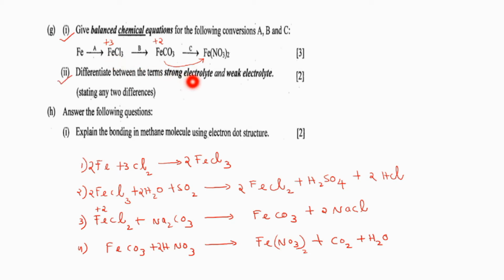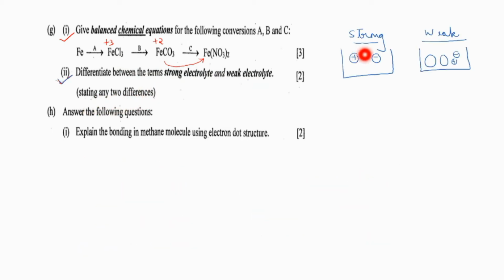Differentiate between the terms strong electrolyte and weak electrolyte, stating any two differences between them. So what's a strong electrolyte? It will be undergoing ionization completely, right? That means which species will be present in the electrolytic solution? Only ions, right? Whereas a weak electrolyte will be undergoing ionization partially. As a result, the species present in it will be molecules and some ions also.